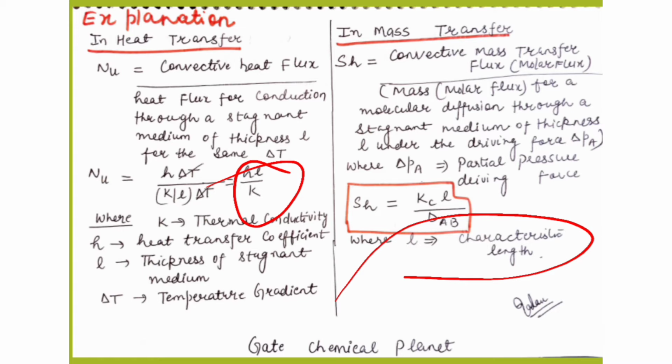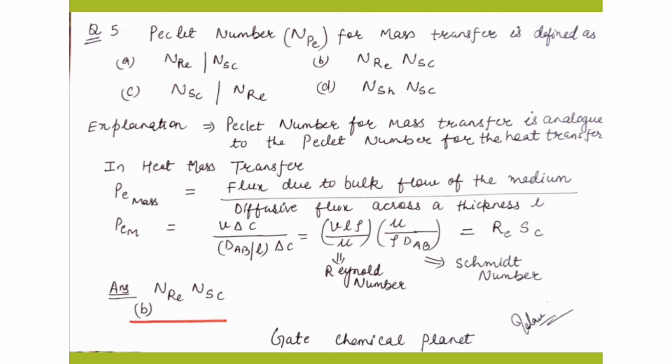Now move on to question number 5. Question number 5: the Peclet number NPe, N for number and Pe for Peclet, for mass transfer is defined as, and four options are given. So how will we explain it? The Peclet number for mass transfer is analogous to the Peclet number for heat transfer. In both cases it is called the Peclet number. So how will we calculate the Peclet number for mass transfer? Here, by mistake, heat is printed there, but there is no heat; it is only the mass transfer case.